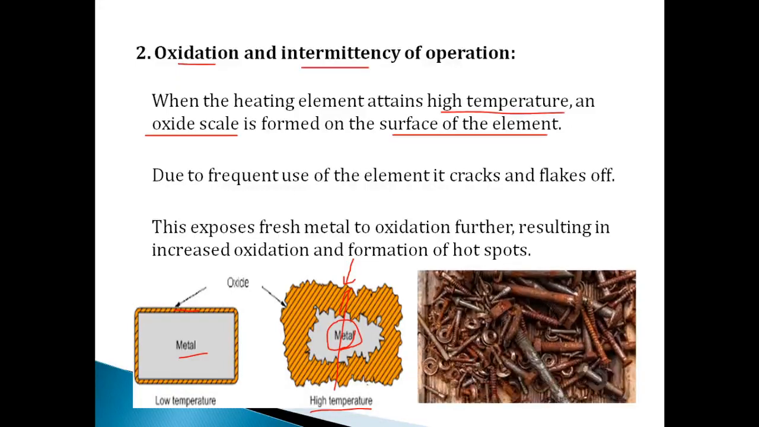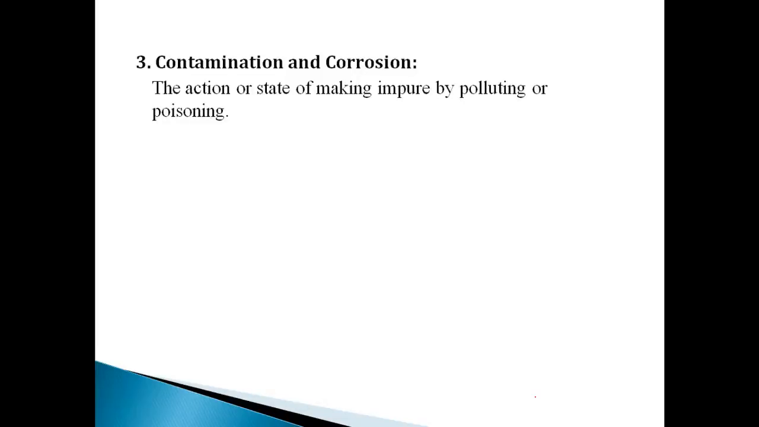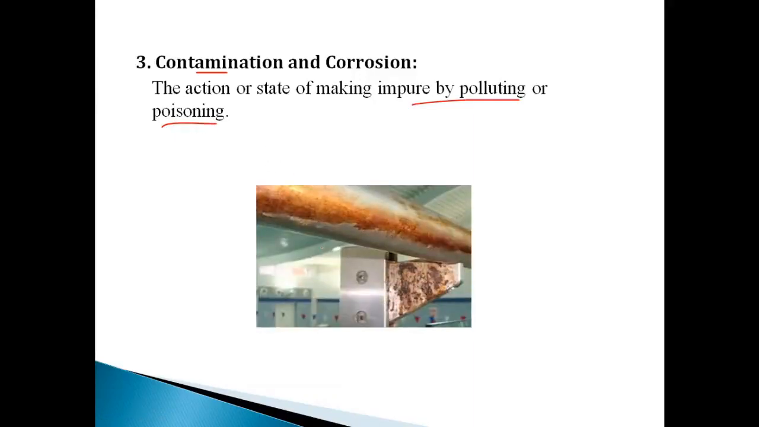You can even look at this picture. This is how it looks once it is oxidized. Okay, I hope this is clear for you. Now let's have a look at another condition because of which the breakdown occurs, that is contamination and corrosion. Contamination is nothing but the action of making impure by polluting or poisoning the element. So you can have a look at this. This is a steel, and this portion is different because of the contamination, because of making it impure.